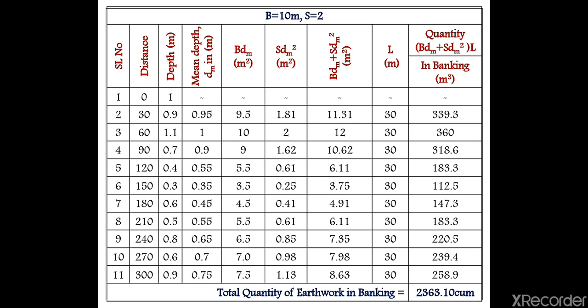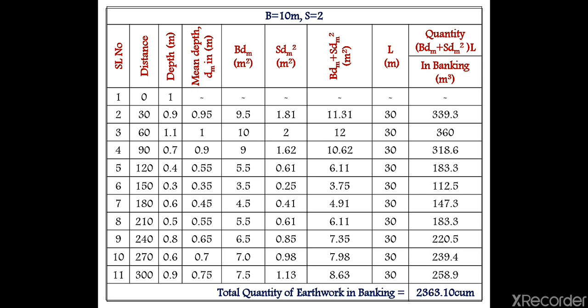And then after that B into dm, that is dm is what? Mean depth here, and again S dm square, where dm is the mean depth and S is the side slope. Then you have to add B dm plus S dm square, and you have to multiply it with the length, then you are going to get the total quantity, right? Area into length, you will get the quantity. So here whatever the excavation or cutting I am going to take, that is in the shape of trapezium, right?